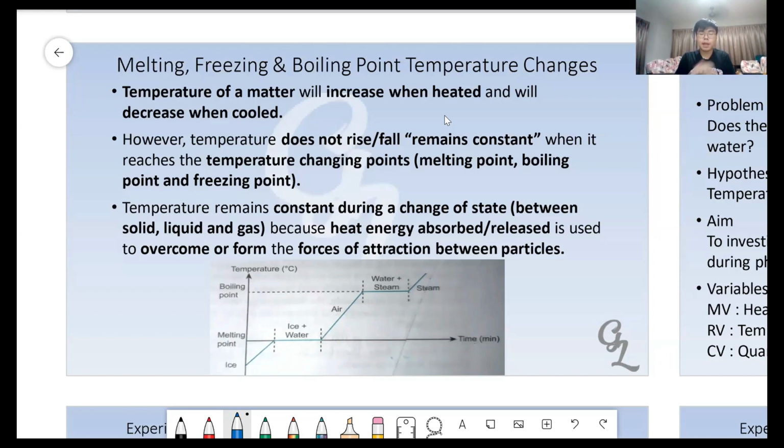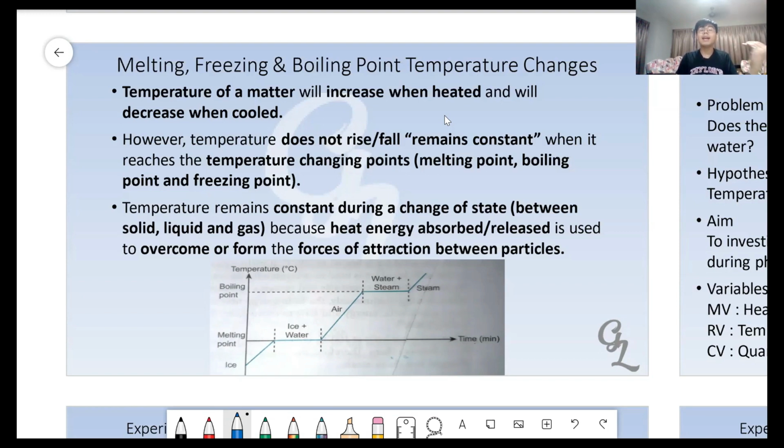It's not like this: negative 5, negative 4, negative 3, negative 2, negative 1, 0, 1, 2, 3, 4, 5, 10, 20, 30, 40, 50, 60, 70, 80, 90, 95, 99, 100, 101. It's not like that. It is like this: negative 5, negative 4, negative 3, negative 2, negative 1, 0, 0, 0, 0, 0, 0, 0, 0, 1, 2, 3, 4, 5, 10, 20, 30, 40, 50, 60, 80, 90, 95, 99, 100, 100, 100, 100, 100, 100, 100, 100, 100, 100, 101, 102, 103, 104.